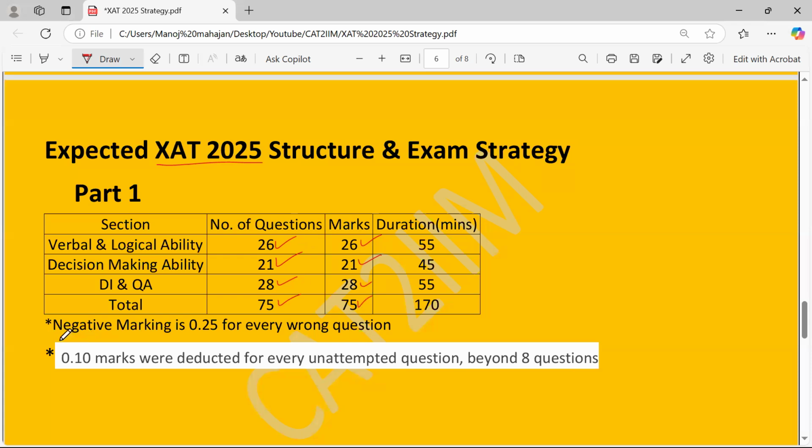Now remember that there is negative marking to the extent of 0.25 for every wrong answer. Interestingly, 0.1 marks will be deducted for every unattempted question beyond 8 questions. So, of course, this is something interesting from the XAT point of view.